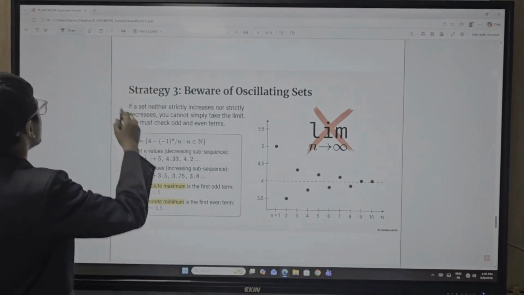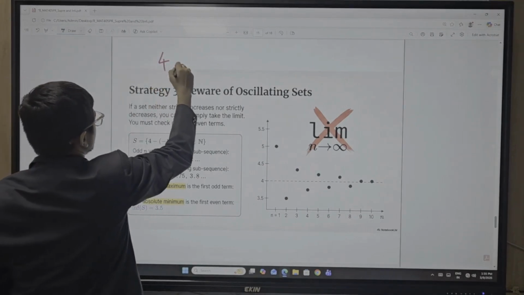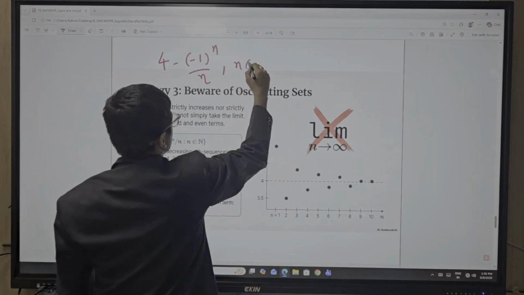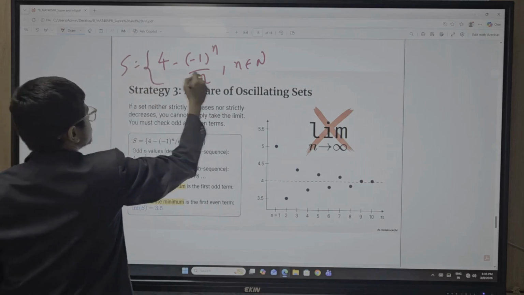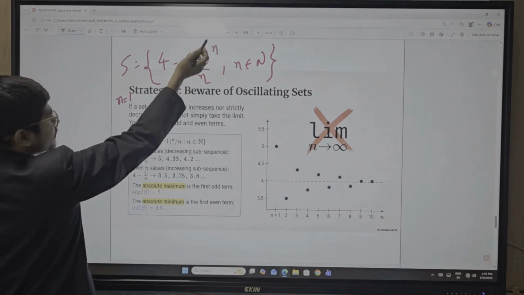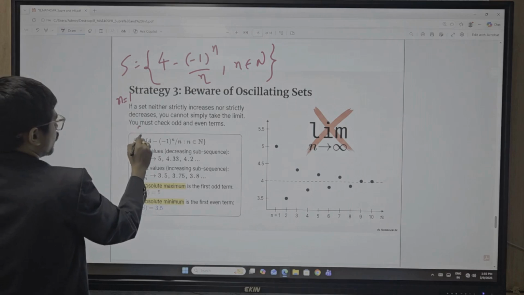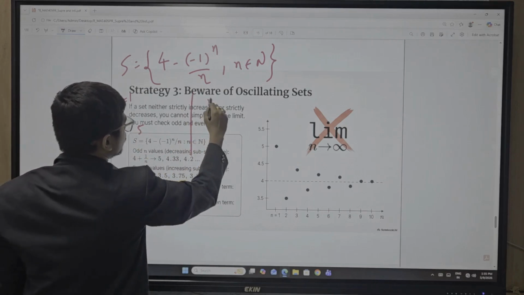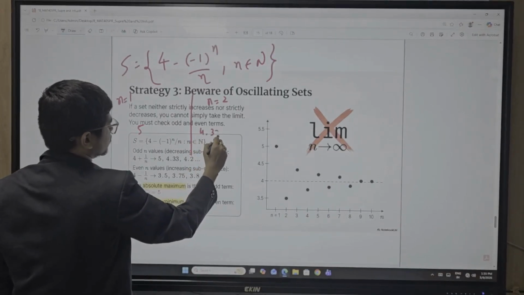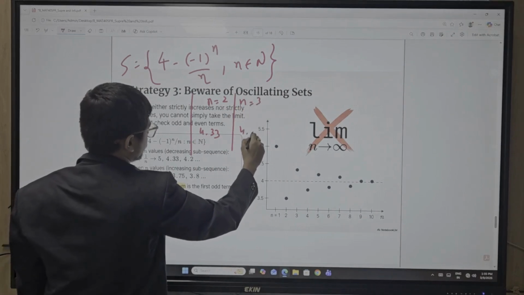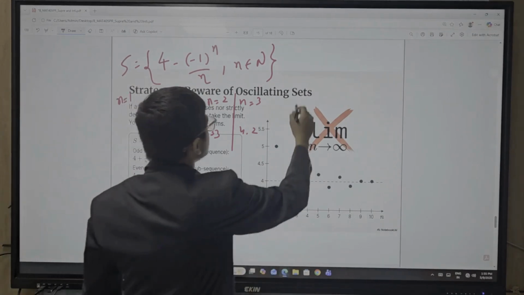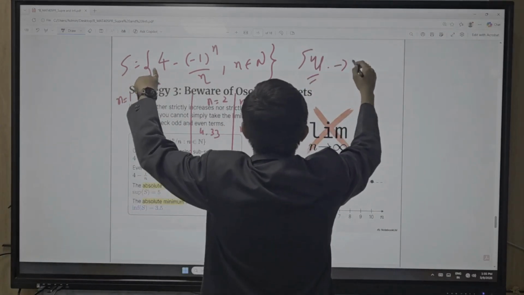So now the oscillating sequence 4 minus 1, or (-1)^n, where n belongs to N. Let's prove it. For n equal to 1, you get 5. For n equal to 2, you get 4.33. For n equal to 3, you get 4.2, which means it's a decreasing sequence. So what is the supremum value for a decreasing sequence? The supremum value is the first value, which means 5.